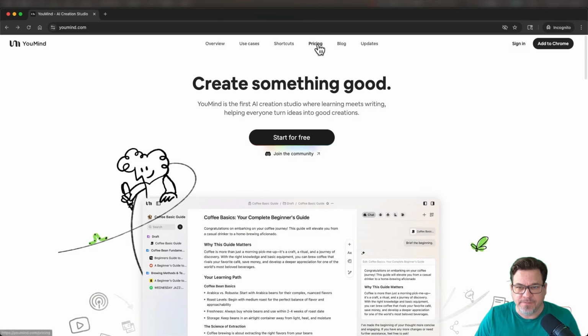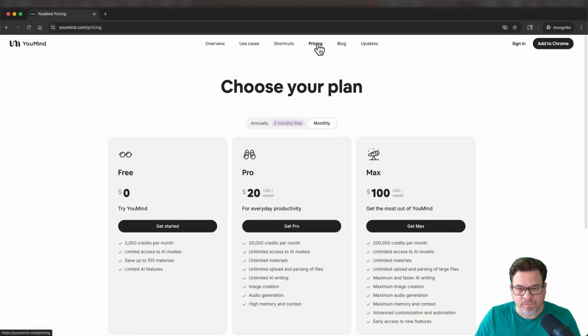Let's see the pricing. And you see you can start for free, get 2,000 credits per month. The pro plan, 20,000 credits. And the max, it's $100 a month. But if you do yearly, you got that.